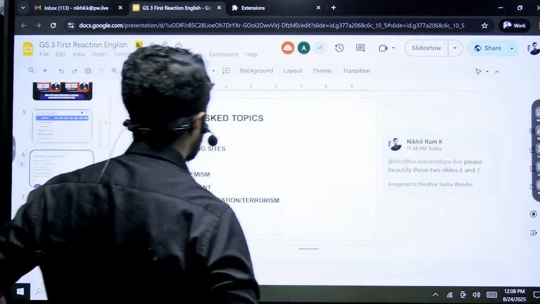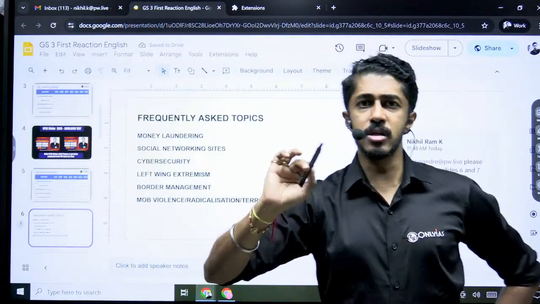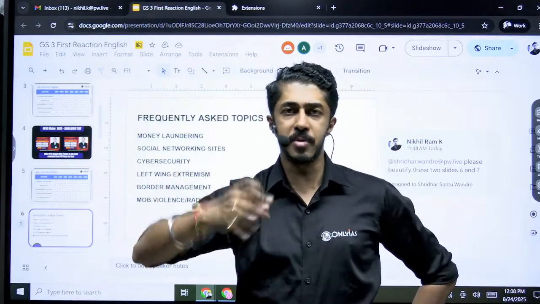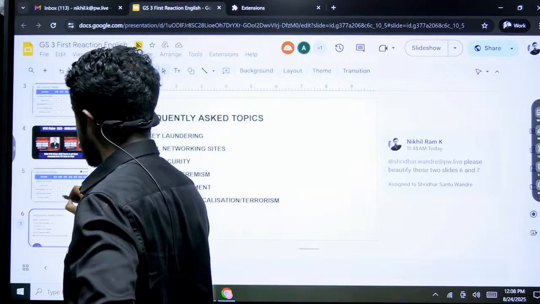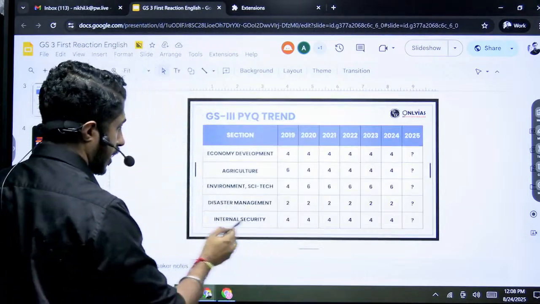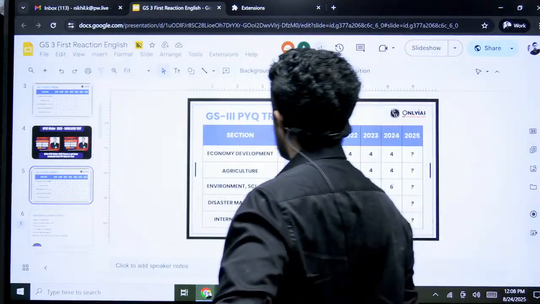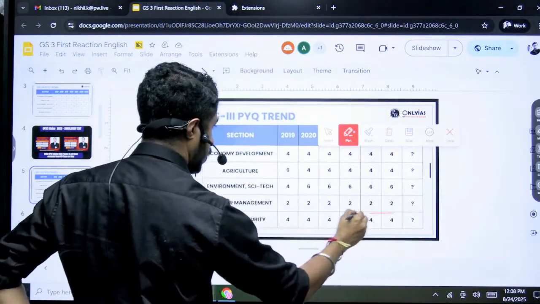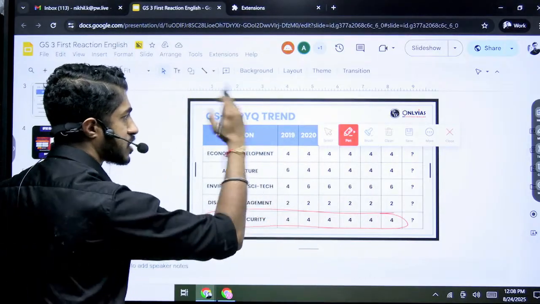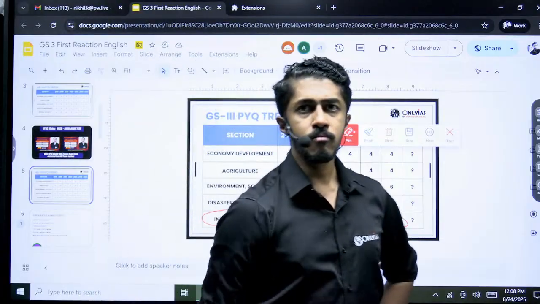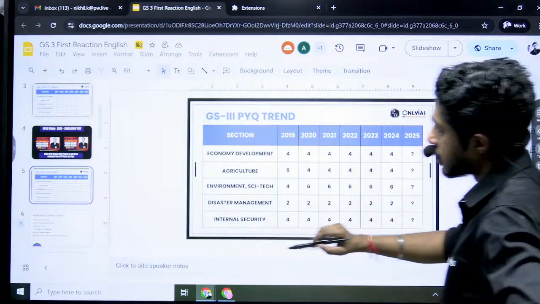Now let me tell you, any topic when you take, I am going to discuss here what are the internal security topics that have come, correct? But before that, we need to know a few things. First of all, as I have already marked, when you talk about internal security, we know consistently 4 questions have been asked each year since 2019. What type? What topics? Let us see.